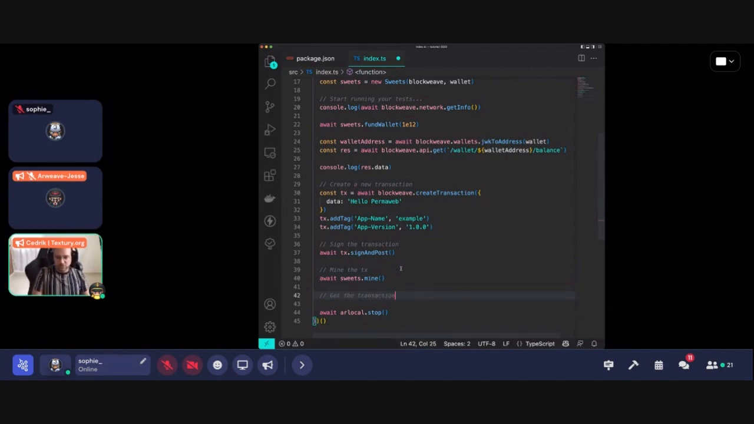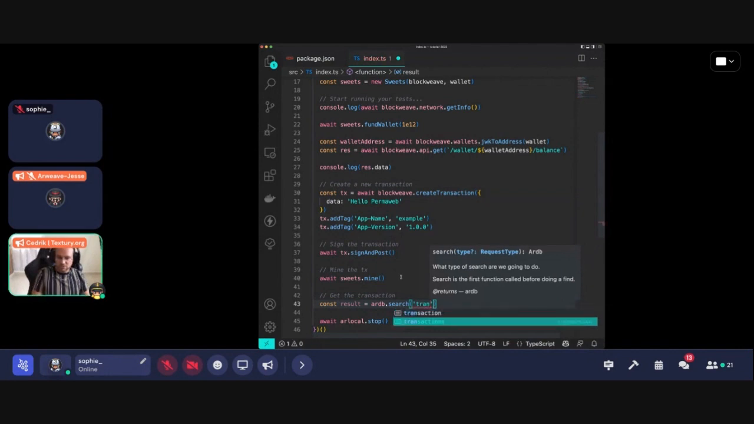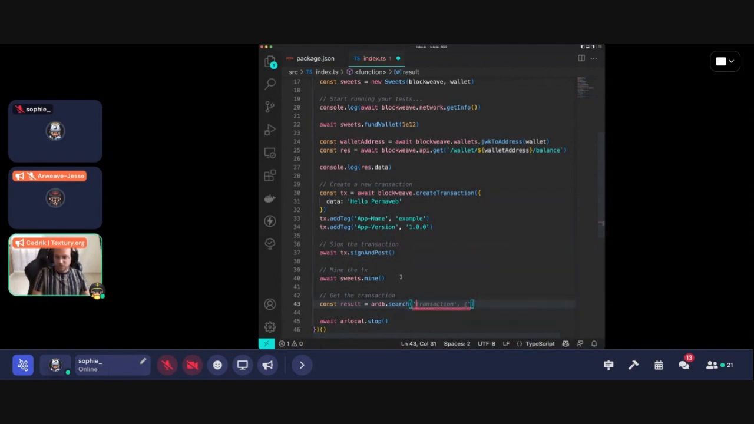Get the transaction. So now let's grab that transaction that we just mined by using RDB. Result, RDB.search. Let's search for transactions. Other things that you can search for are blocks, block, or a singular transaction. In this case, let's go with transactions, even if we are just searching for one, because I want to show how you can get just one by getting the transactions list.